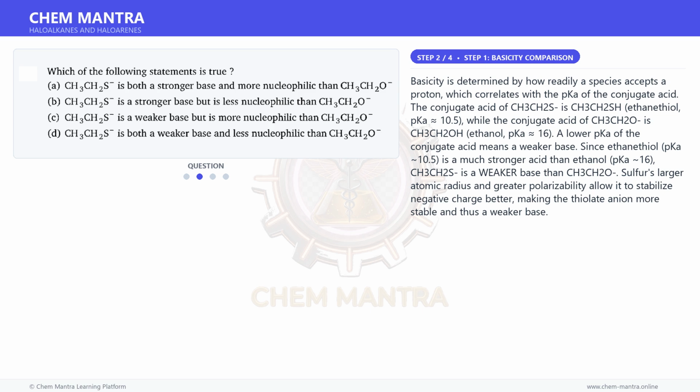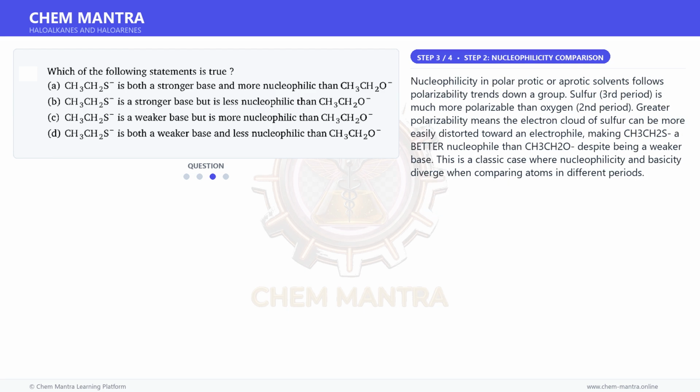Sulfur's larger atomic radius and greater polarizability allow it to stabilize negative charge better, making the thiolate anion more stable and thus a weaker base. Moving on to the next step.